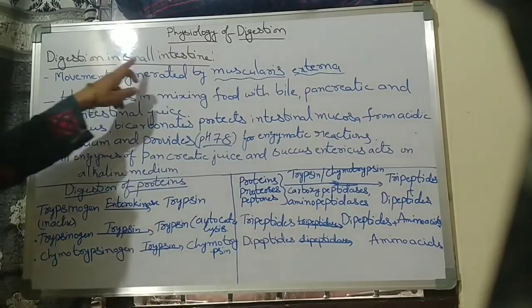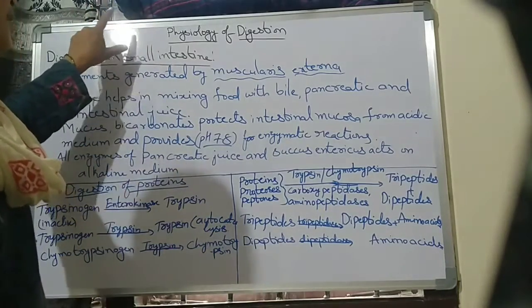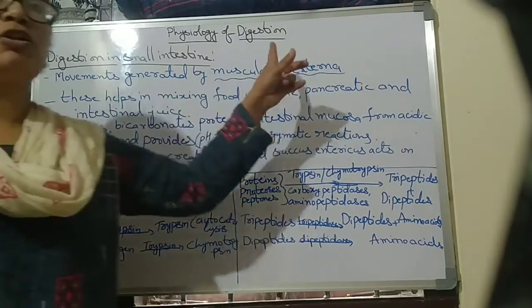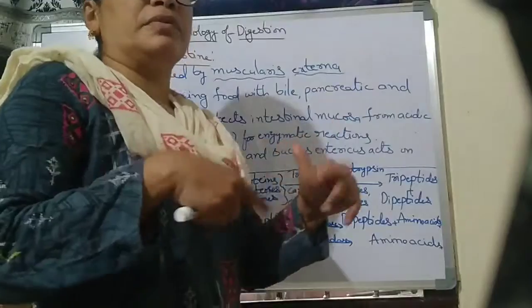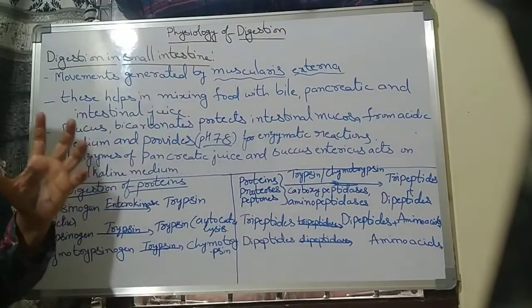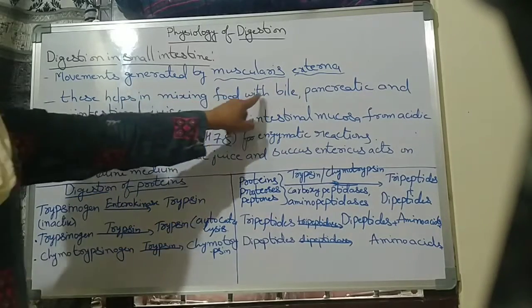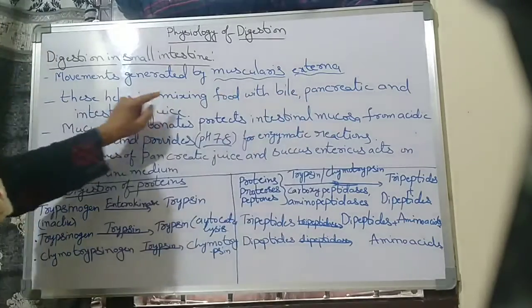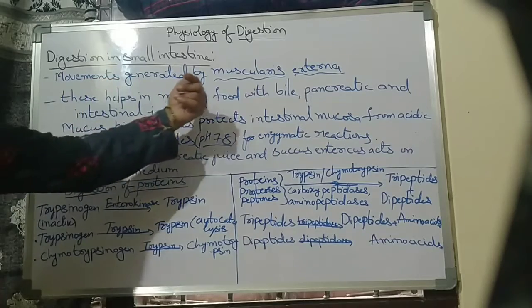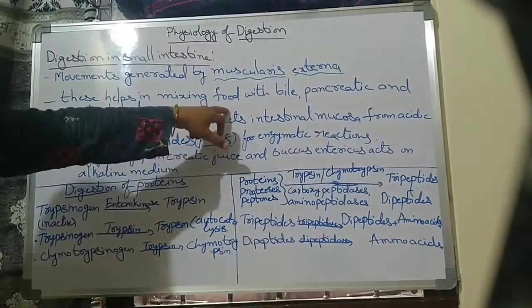Now, digestion in the small intestine. How does digestion occur in the small intestine? Movements are generated by the muscularis externa. The small intestine contains the muscularis externa, and with those muscles they make the movements. These movements help in mixing the food with the help of bile, pancreatic and intestinal juice.